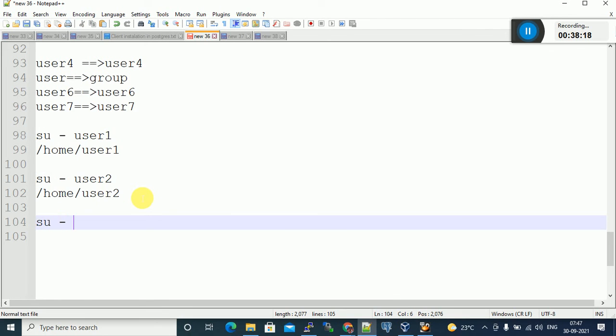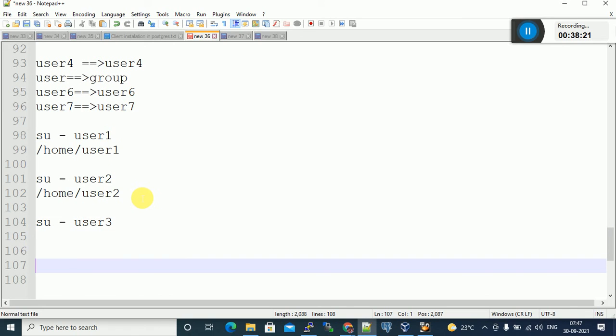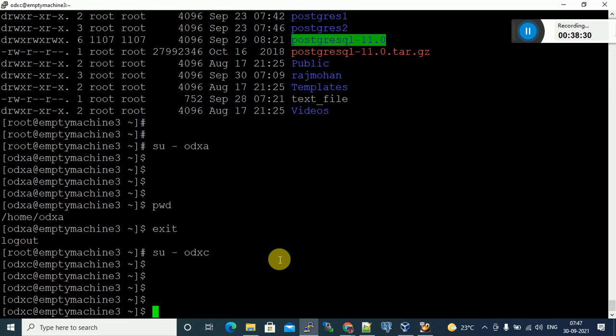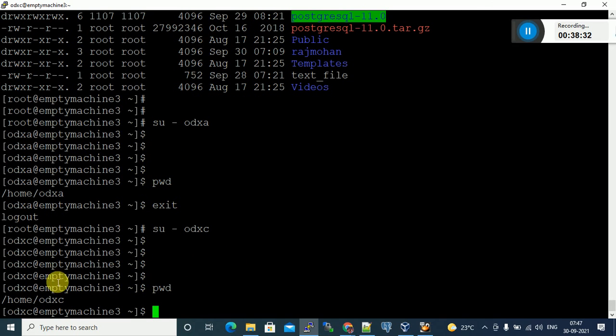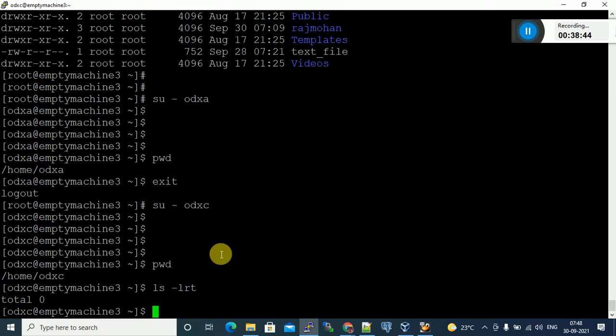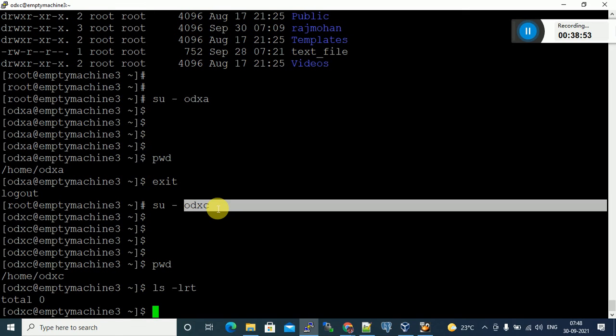When you switch to user3, what is the current location immediately after switching? /home/user3. Use pwd to get the current location. Only the username will be changing. ls -lrt to list the files and folders. There are no files and folders because I just created this user. I logged in as this user, and with this user I haven't created anything. 0 records.